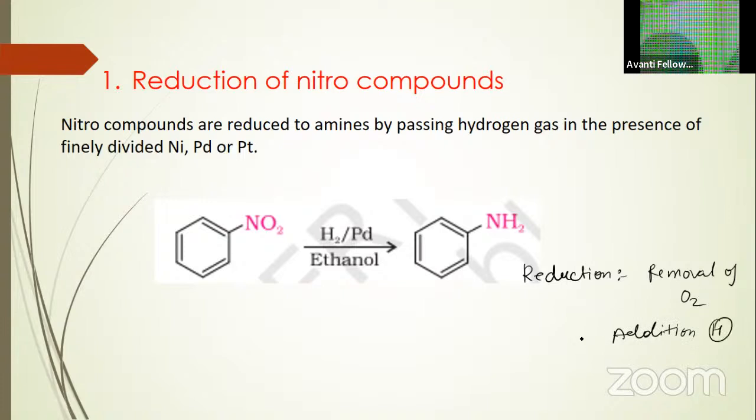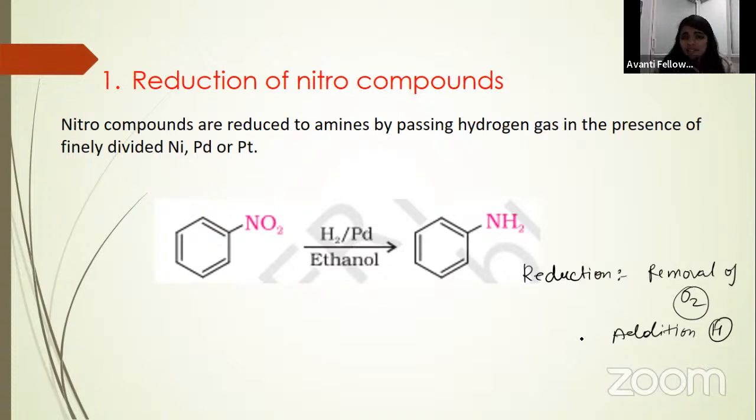Addition of hydrogen we will call reduction, and removal of oxygen also we will call reduction. So here you can clearly see that we have taken H2/Pd.